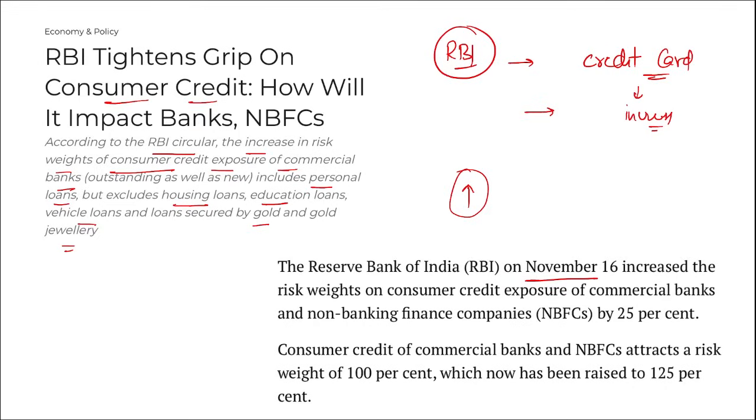RBI on November 16 increased the risk weight on consumer credit exposure of commercial banks and NBFCs by 25%. That was earlier 100%, which now has been raised to 125%.